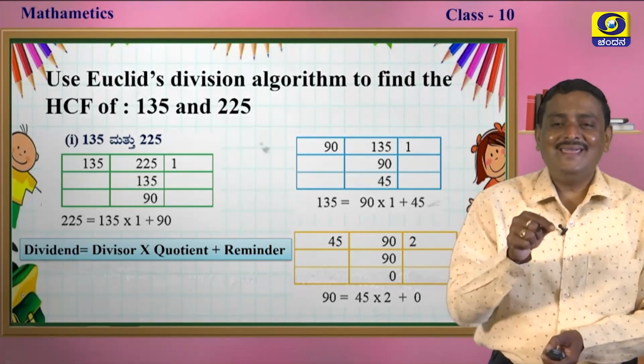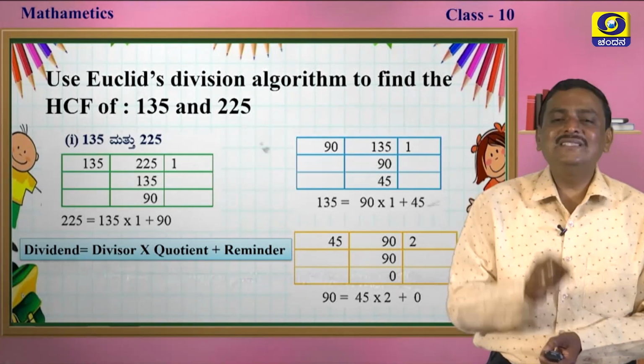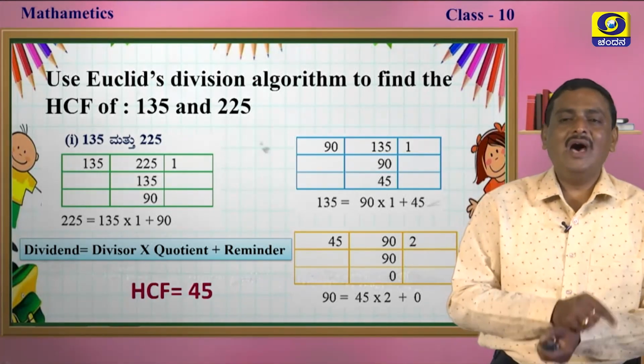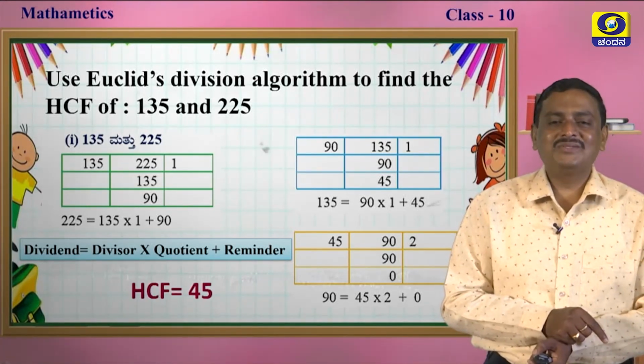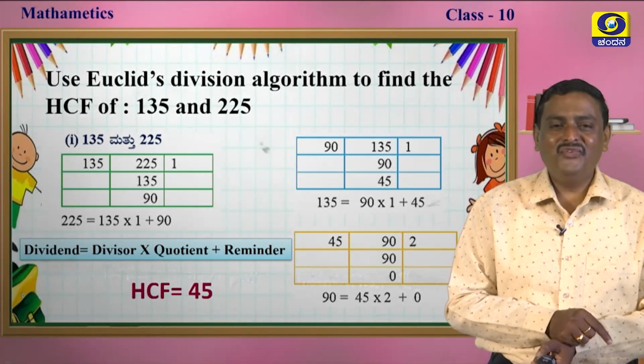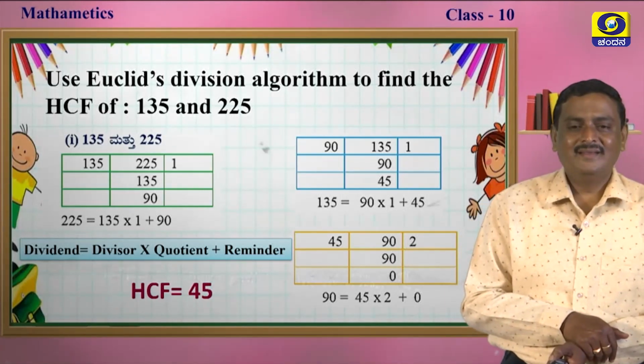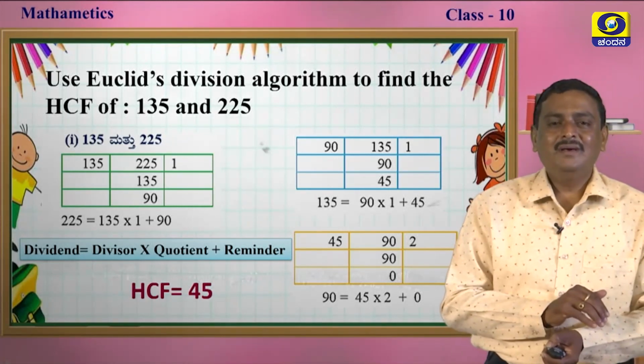Now, the B here, the divisor, is the HCF, my dear students. What is the divisor? 45. 45 is the HCF, my dear students. How is it? Wonderful now. Please note down, my dear students. Okay, I move on to the next one.